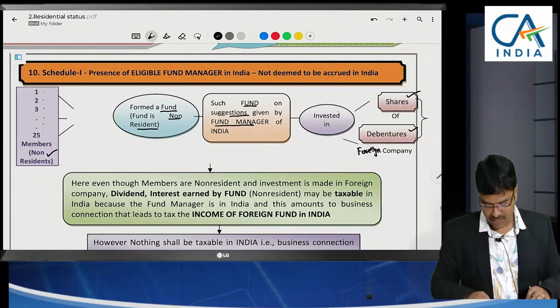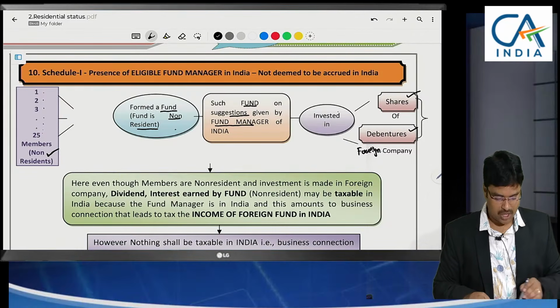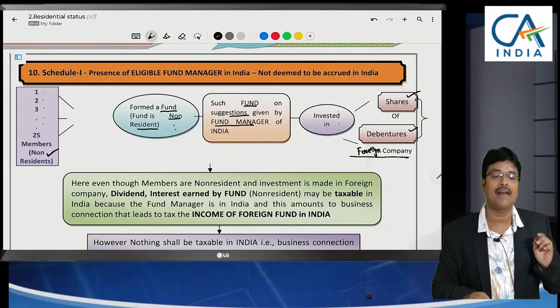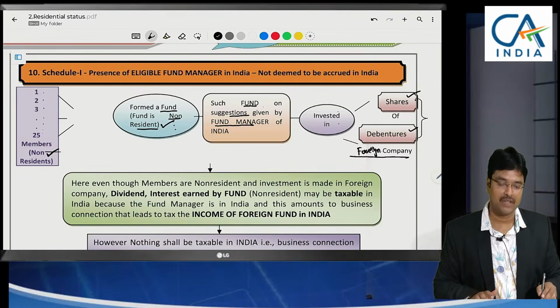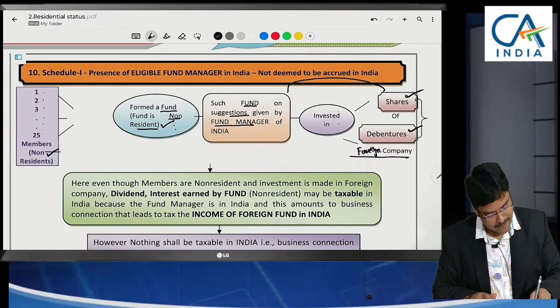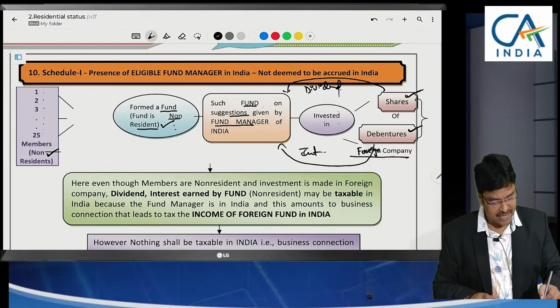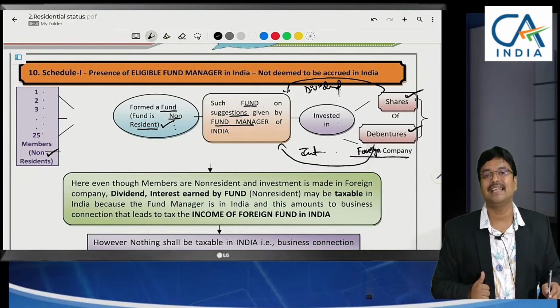Sir, actually there are 25 members. Example, they formed a fund. This fund is invested in shares and debentures of which company? Foreign company. My first basic doubt: who are the members? Non-residents. Where is the fund formed? Outside India. Where is the fund invested? Outside India. Upon this investment, on shares dividend will be received and on debentures interest will be received. This interest and dividend is also received outside India. Then why are we taxing in India?